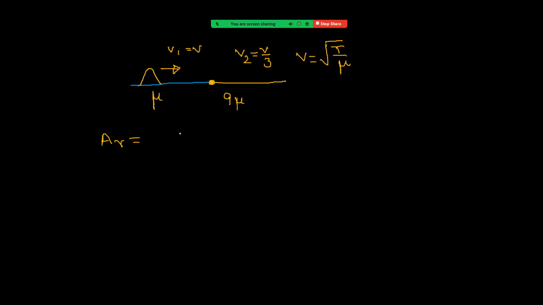Now see the expression for A reflecting. It is v1 minus v2 by v1 plus v2 into A incident. That is equal to v1 minus v2, that is 2v by 3, over v1 plus v2, 4v by 3, into A incident. And that is equal to A incident by 2.